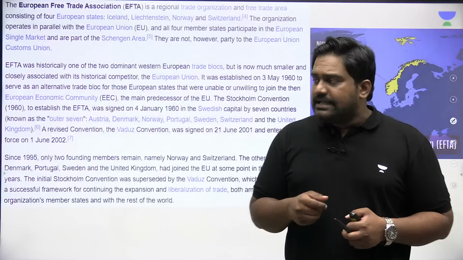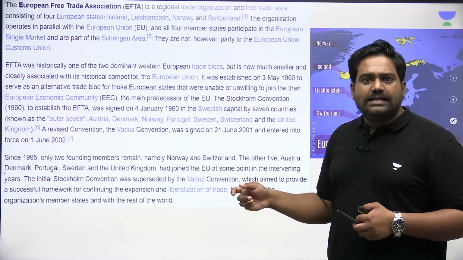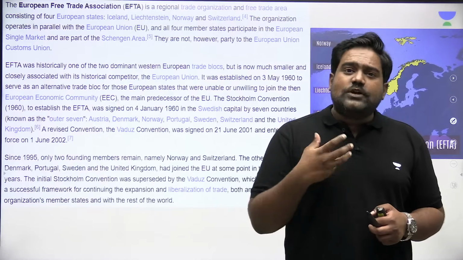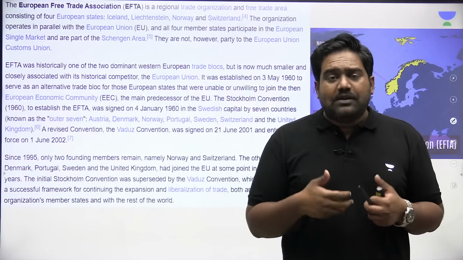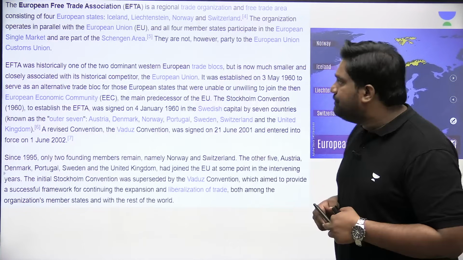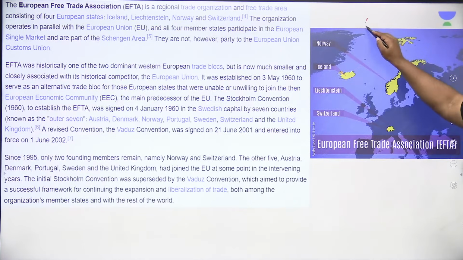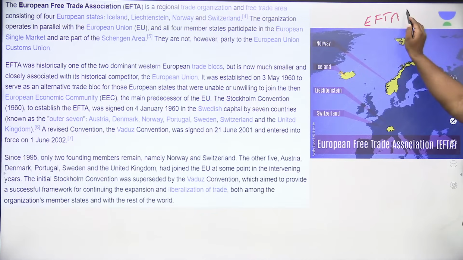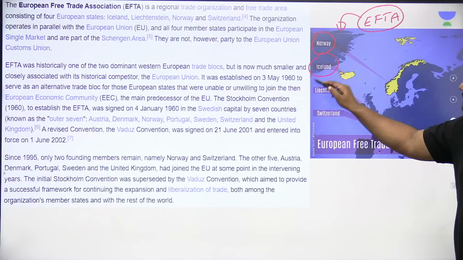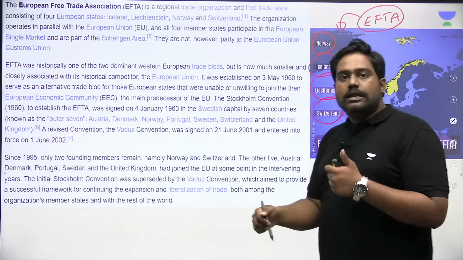So first, let's talk about EFTA. Let's cover a few basic facts which could be relevant for your prelims. I'll also explain what is a free trade agreement, why free trade agreements are necessary, and then we'll talk about the core issue. So EFTA is basically a trade bloc in the Europe region consisting of these 4 countries: Norway,